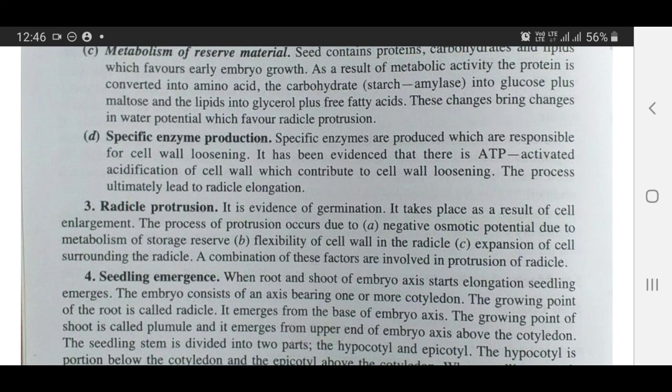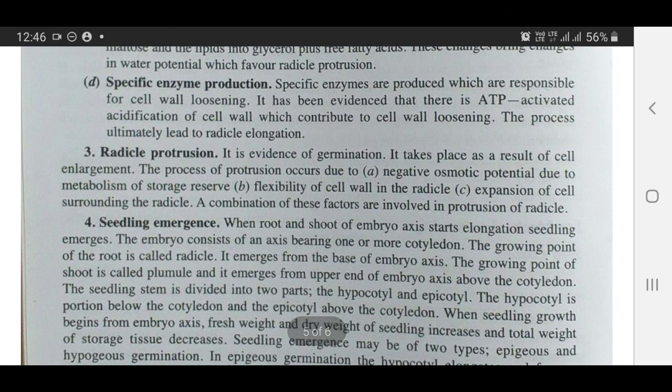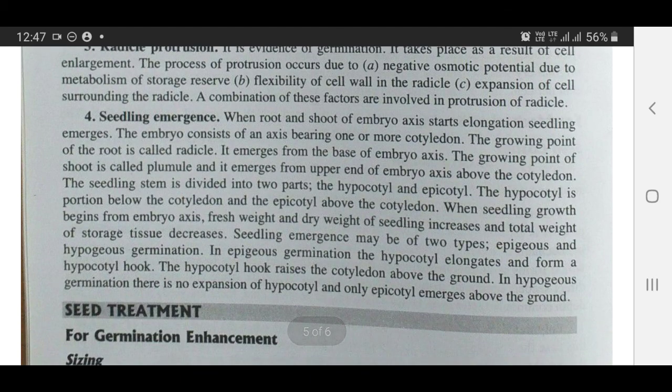Then radicle protrusion, which is evidence of germination. It takes place as a result of cell enlargement. The process of protrusion occurs due to a negative osmotic potential from metabolism of storage reserves, flexibility of the cell wall in the radicle, and expansion of cells surrounding the radicle. A combination of these factors is involved in protrusion of the radicle. Seedling emergence: when the root and shoot of the embryo axis start elongation, the seedling emerges out.